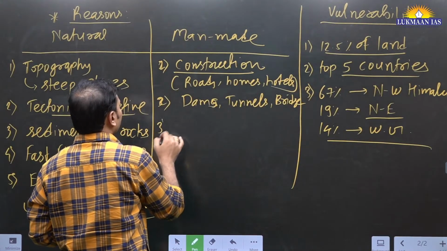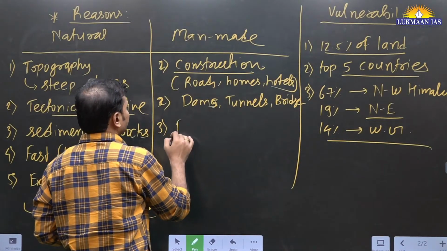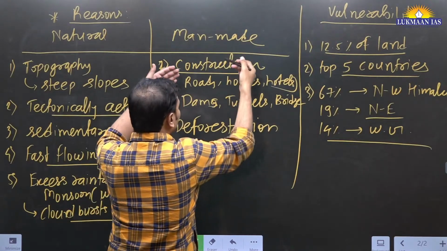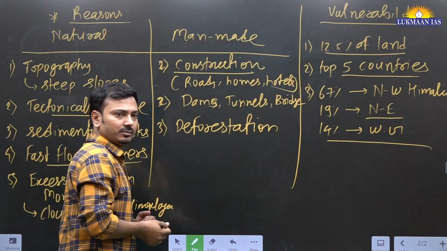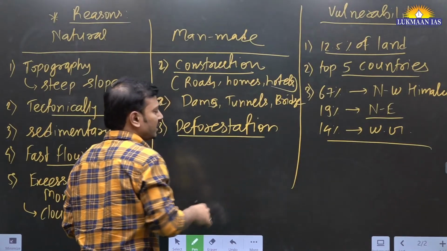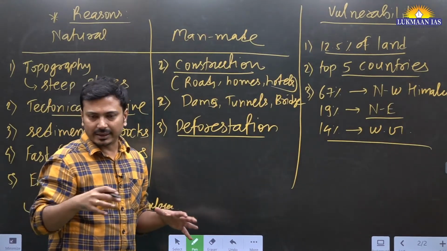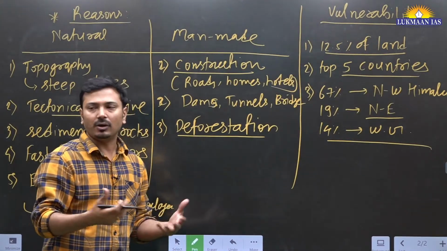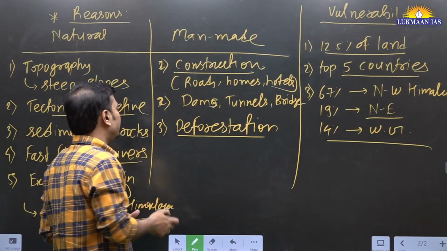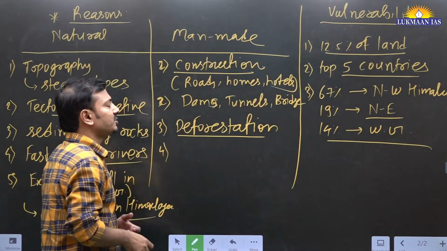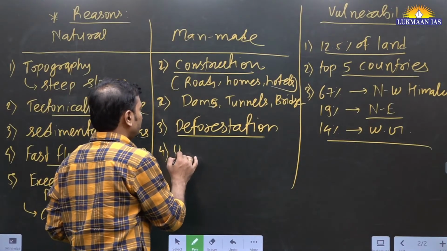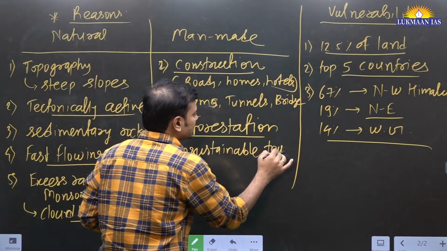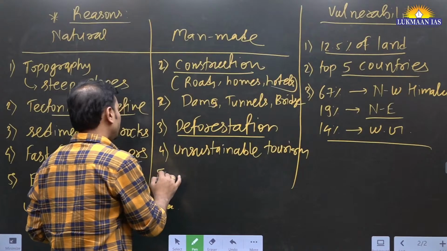So then we can mention the deforestation aspect. For construction of all this, they are doing the deforestation. Because of deforestation, whatever the land or soil that is being held by the trees, this makes it even more vulnerable, right? Then what we can mention further here, unsustainable tourism practices. Then what we can mention here?